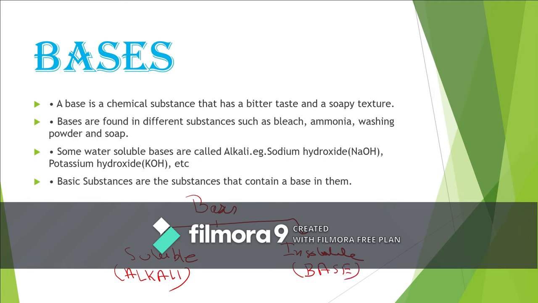We can have some examples of alkalis like sodium hydroxide. It is denoted as NaOH. Another example is potassium hydroxide. It is called KOH. Some examples of insoluble bases are calcium hydroxide, Ca(OH)2. One more example is copper hydroxide.